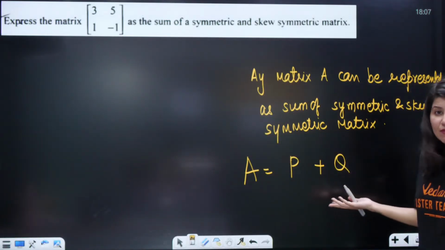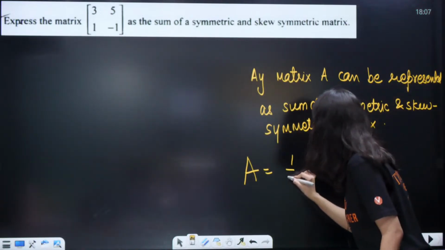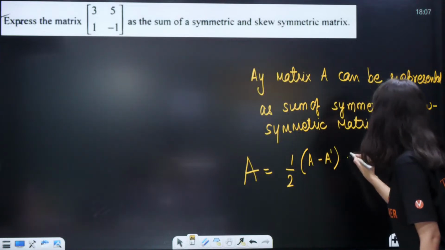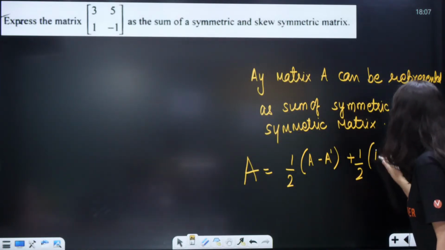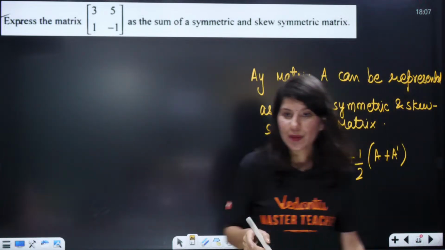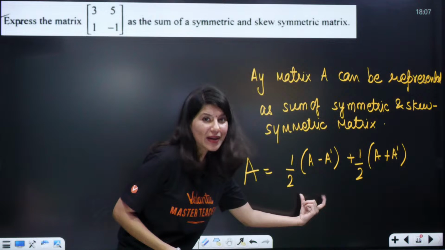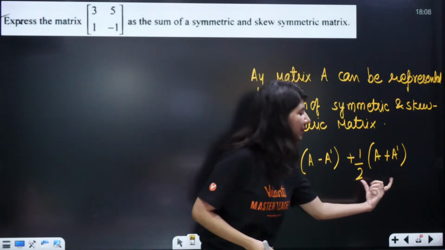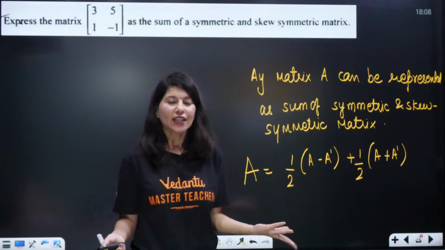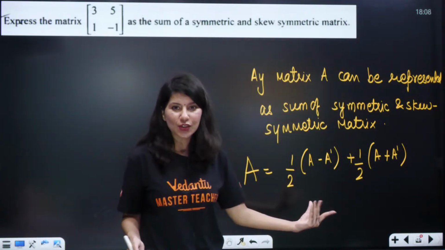Now ma'am, what is P, what is Q? So P here is symmetric matrix. Symmetric matrix is half A minus A dash, and skew symmetric matrix is half A plus A dash. Here dash is transpose. Do you remember transpose? So A is equal to half A minus A dash plus half A plus A dash. If you solve it on the right hand side, obviously you will get A only. So A is equal to A.